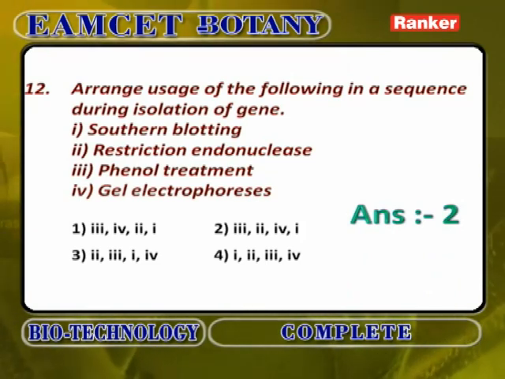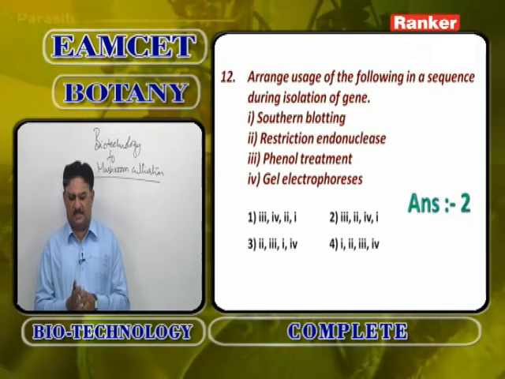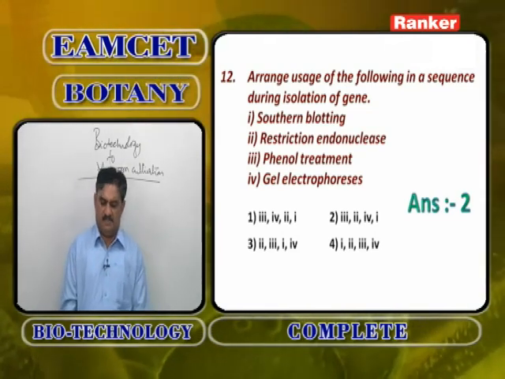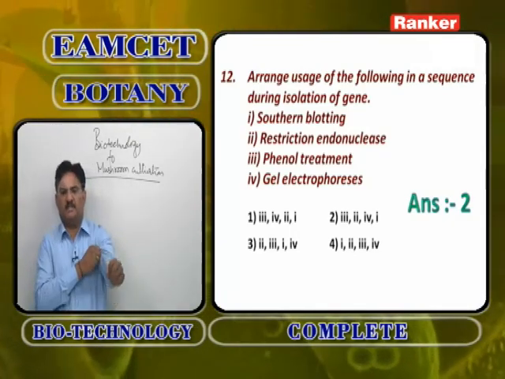Arrange the usage of the following in a sequence during isolation of a gene. First, phenol treatment is given. Whenever phenol treatment is given, the DNA bit comes out. After the DNA bit comes out, with the help of restriction endonuclease, EcoR1 or some other enzyme, the DNA bit is cut. So first is always phenol treatment.